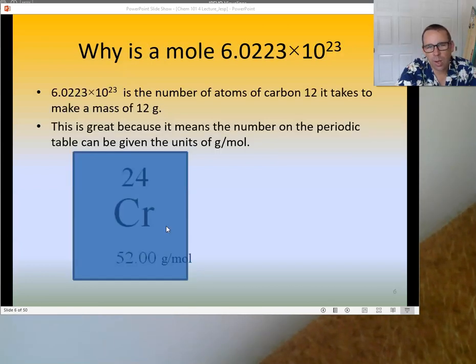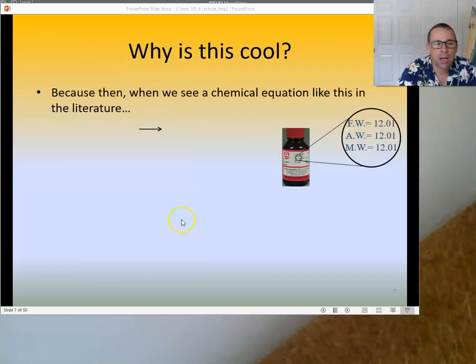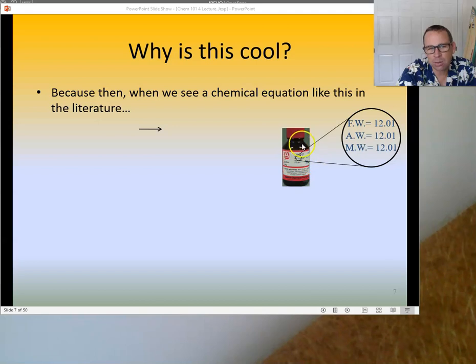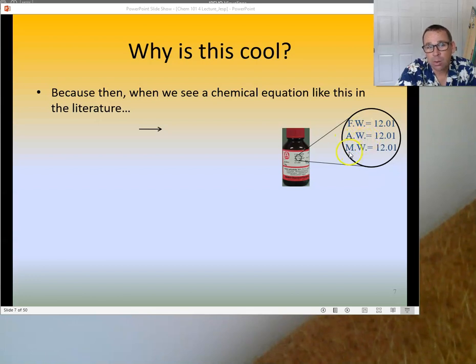So why is this cool? Why do we care? Well, a lot of times this is on the side of the bottle. So if I went to the chemistry lab and I said, hey, do you have any carbon? And they gave me a container of carbon, on the side it would tell me the mass necessary to get 1 mole of carbon. It might say FW for formula weight, or AW for atomic weight, or MW for either molar weight or molecular weight, or it might say MM for molar mass or molecular mass.